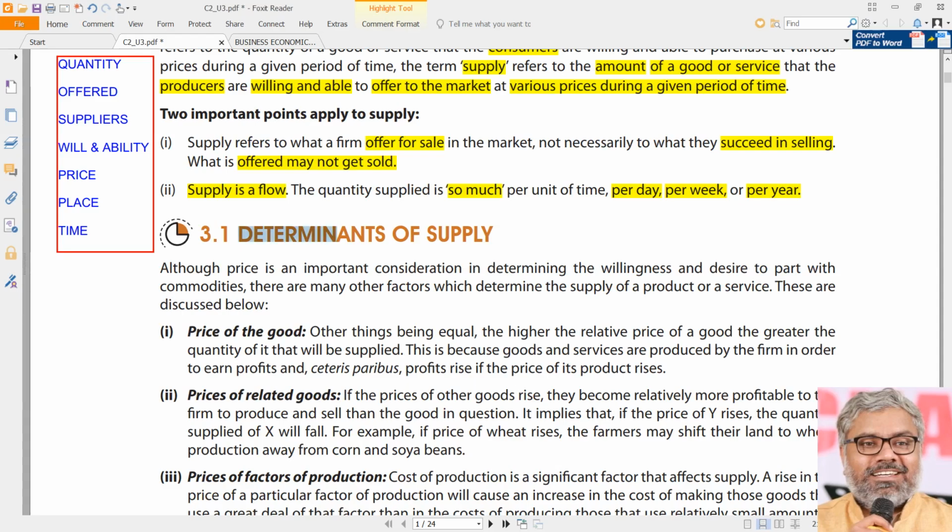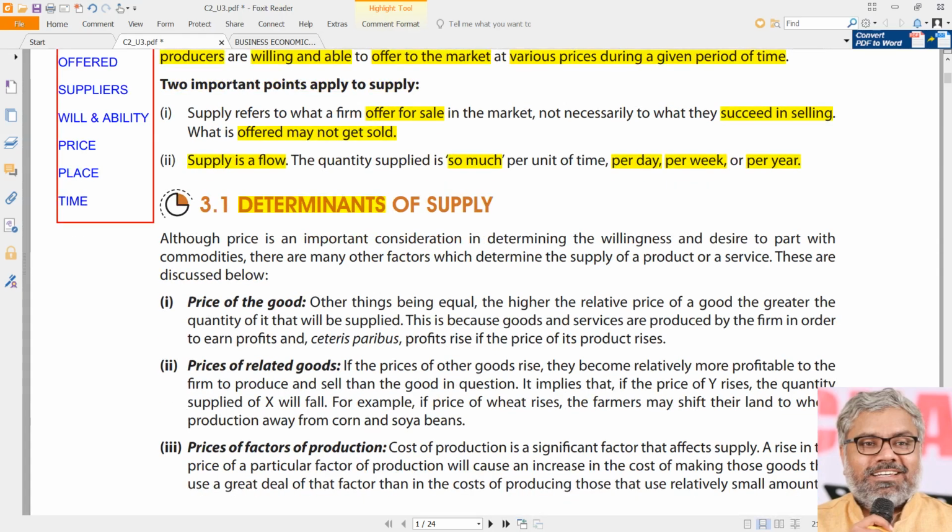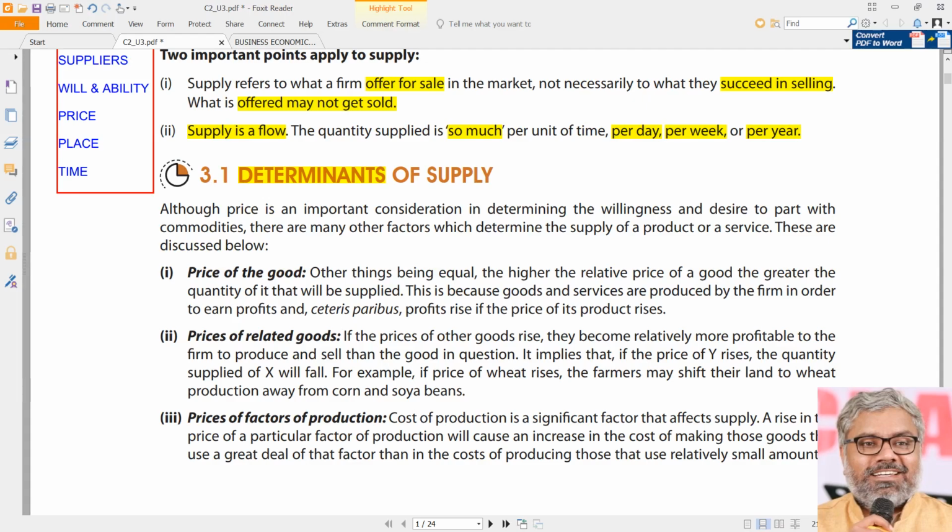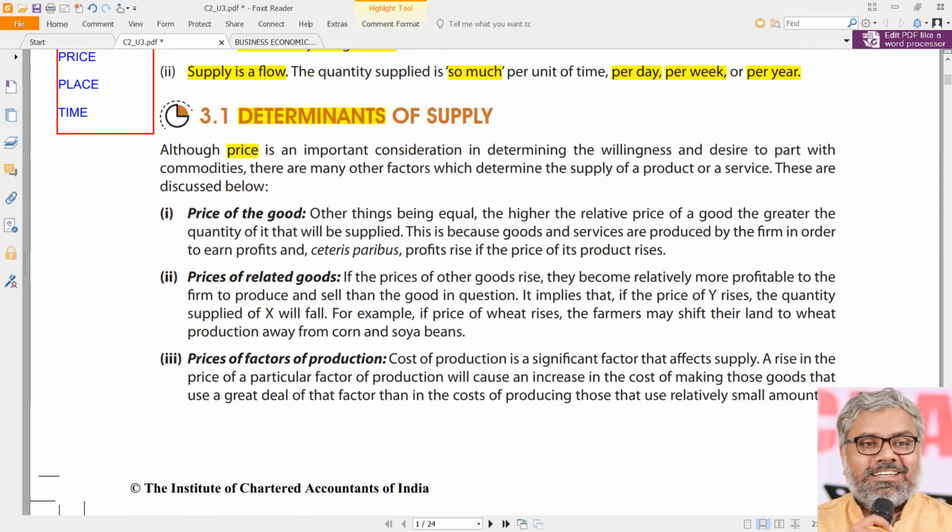Now let us understand what the determinants of supply are. Determinants means which factors will influence the supply. Of course, there will be a lot of factors which will influence the supply. But just like in the case of demand, even in the case of supply, price is definitely an important consideration in determining the willingness and desire to part with commodities. To part with commodities means the sellers want to sell their commodities to others. For that purpose, price definitely is a very important factor, no doubt about it. However, there will be a lot of other factors also which will determine the supply of a product or service. What are those factors? Let us understand one by one.